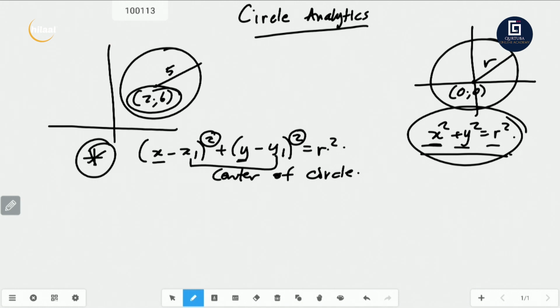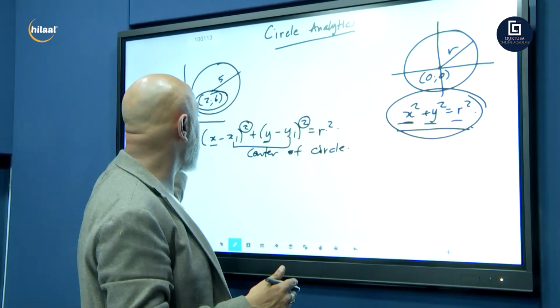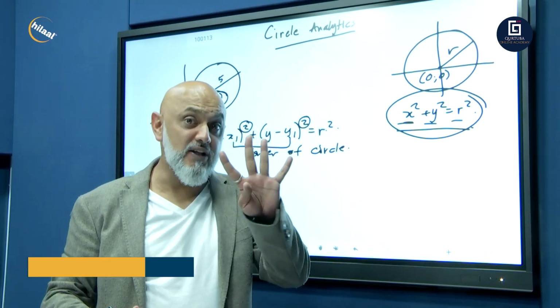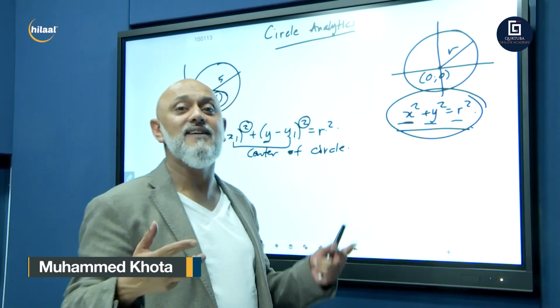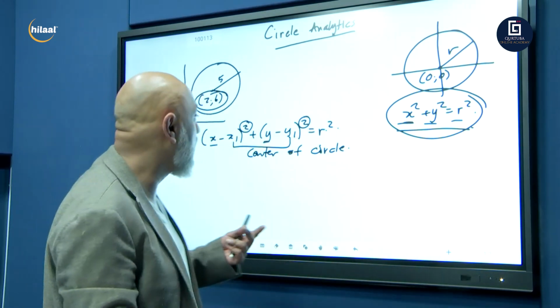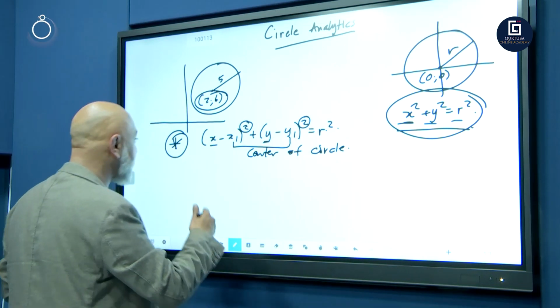How would we find? So this is type number 1. Guys, before I do, I'm going to take you through all the types. There are 4 types. We're going to start with type 1. If you master these 4 types, there's nothing in the exam that can beat you. Okay, so let's start with the first one.